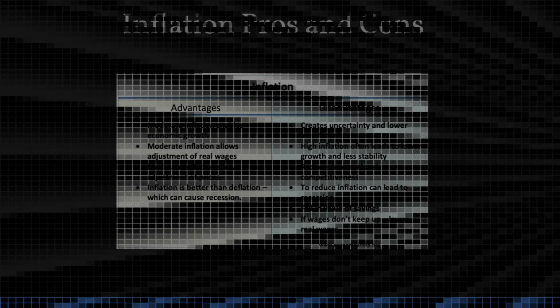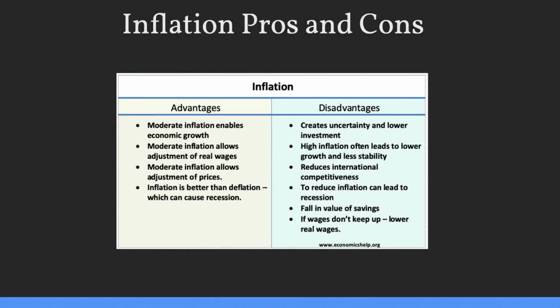Now let's move on to the disadvantages. Inflation creates uncertainty and lower investment. Inflation reduces international competitiveness. To reduce inflation can lead to recessions, fall in value of savings, and finally, if wages don't keep up, lower real wages will occur.